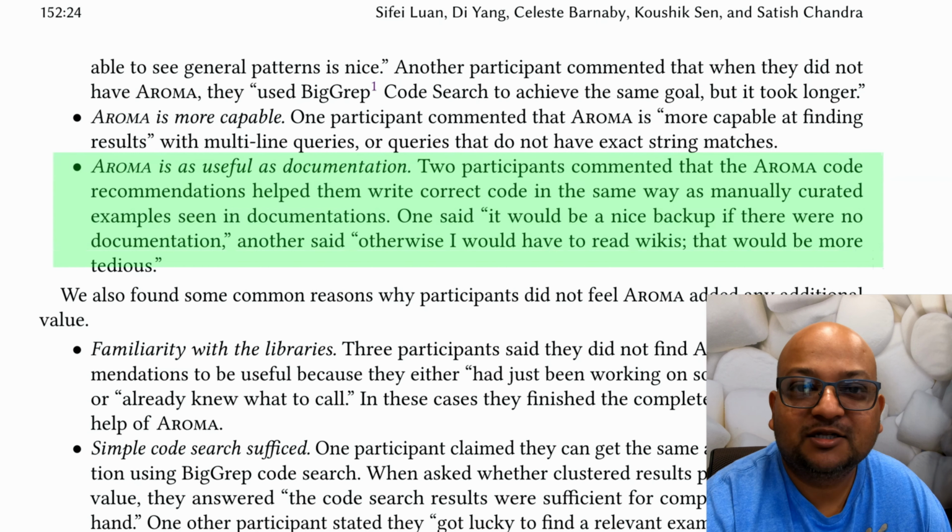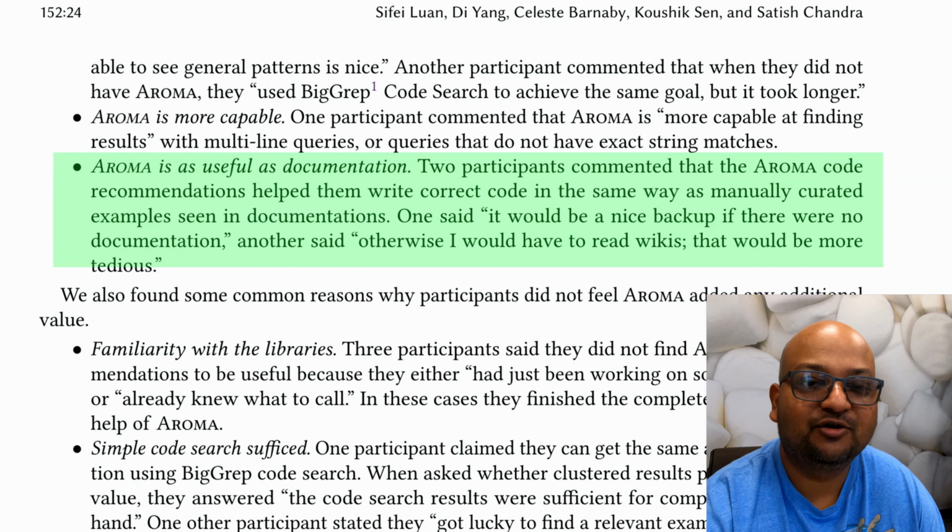So that was a quick look at Aroma, which is a code recommendation tool that tries to find code snippets similar to the one you're writing.